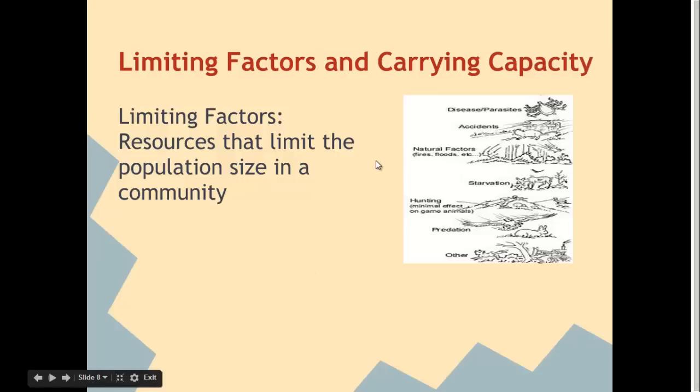Things that limit carrying capacity or that limit population size are diseases, natural factors, meaning natural disasters, fires, floods, amounts of available food, whether there are predators, and just in general, the amount of resources available. So limiting factors are resources that limit the population size in a community.